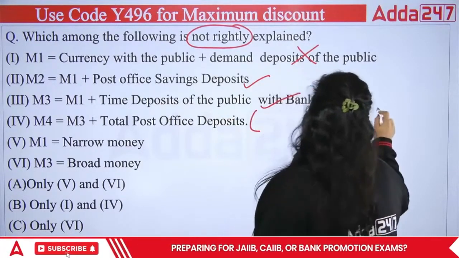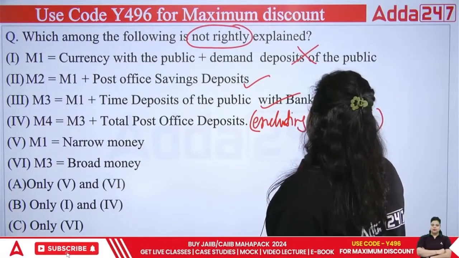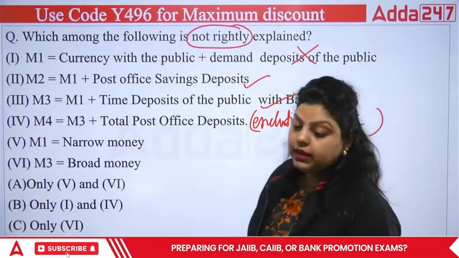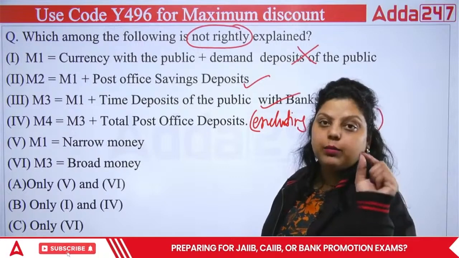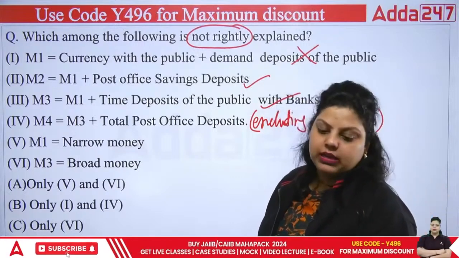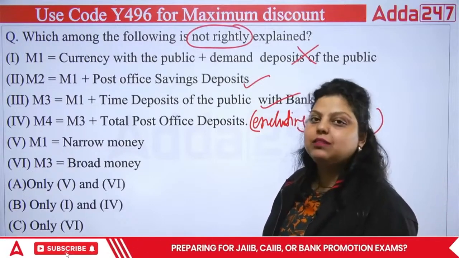Why? Because it should be written excluding National Savings Certificate. Now, why excluding National Savings Certificate? Because National Savings Certificate is a Government of India security, and this security has a maturity period of 15 years. When it comes to 15 years, it's not liquid.